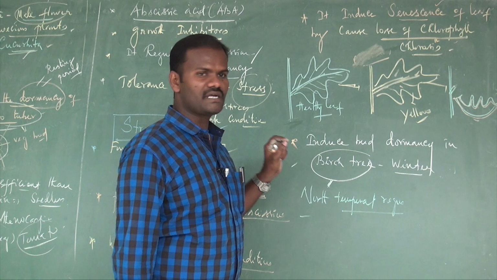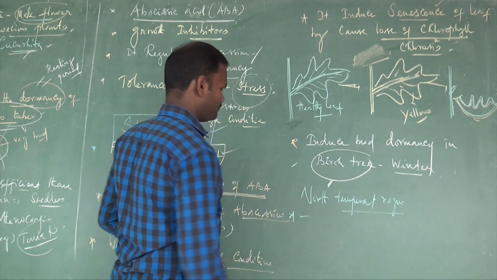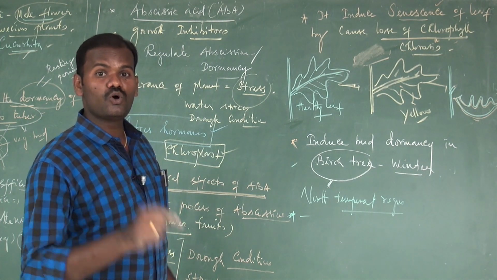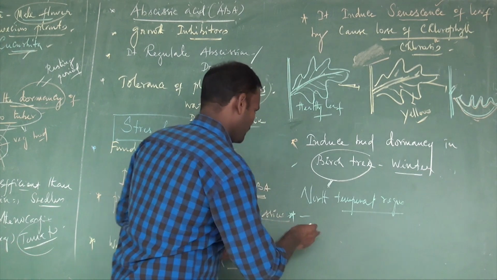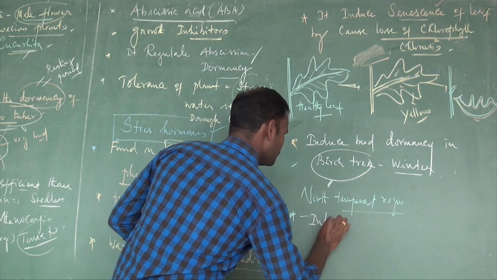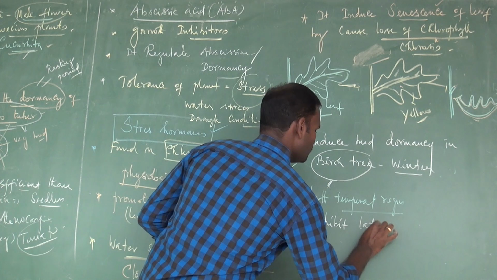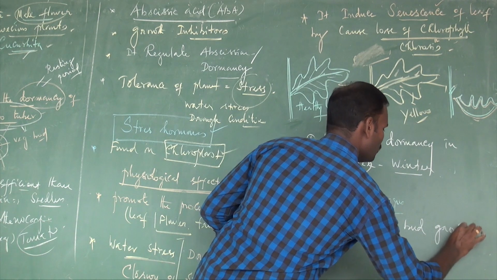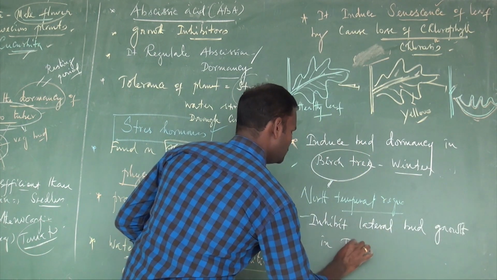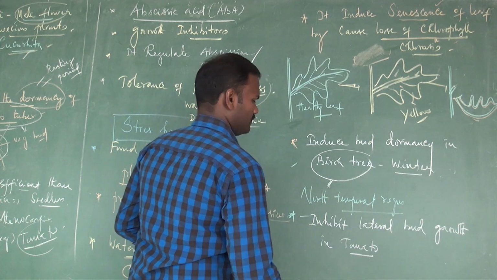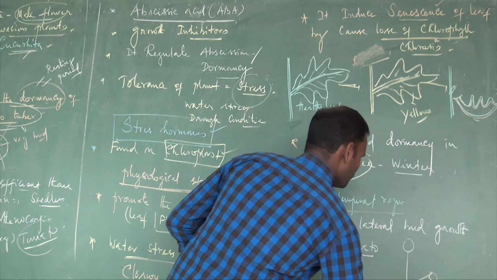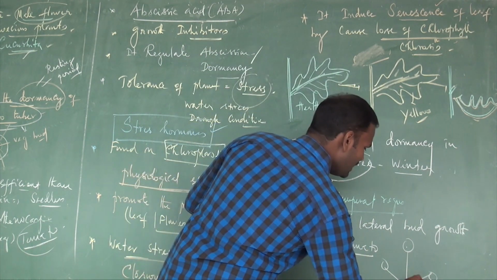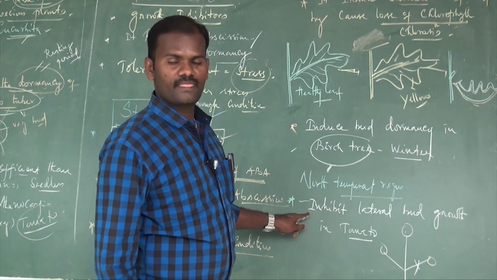The buds remain in bud condition. Another effect of ABA is that it inhibits lateral bud growth, especially in tomato. There is a lateral bud and an apical bud, but ABA inhibits the lateral bud growth especially in tomato plant.